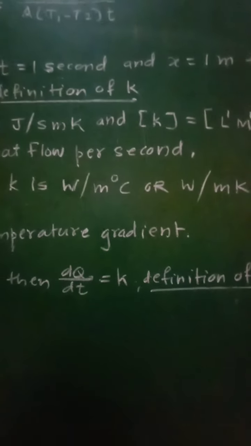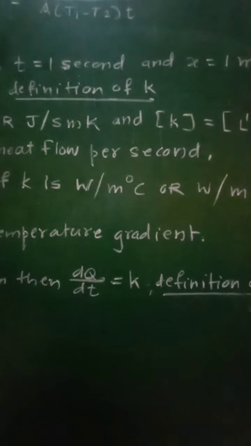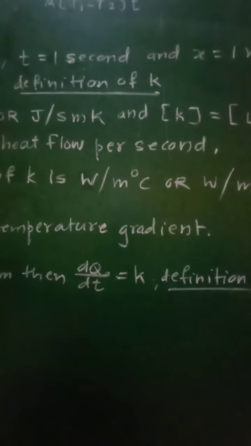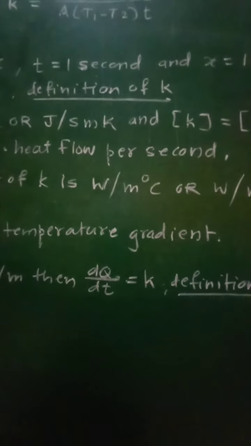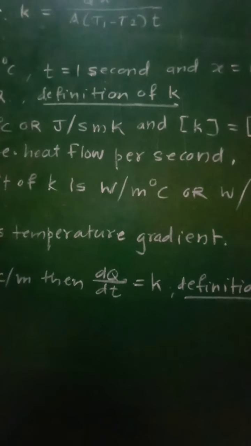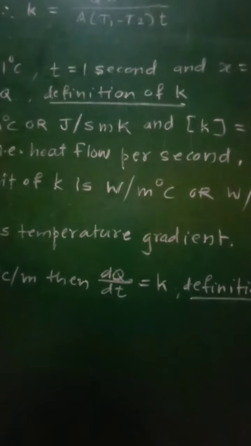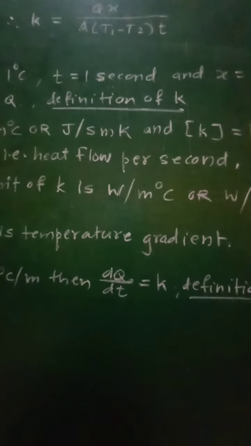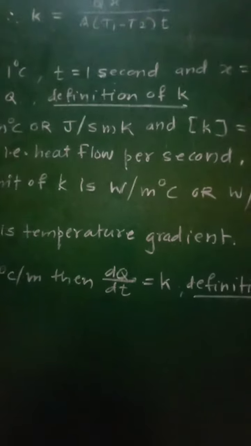It is defined as the rate of flow of heat per unit area per unit temperature gradient when heat flow is at right angle to the faces of a thin parallel sided slab of material.